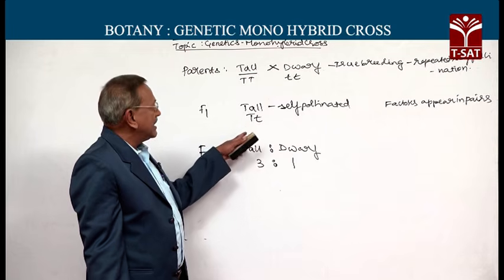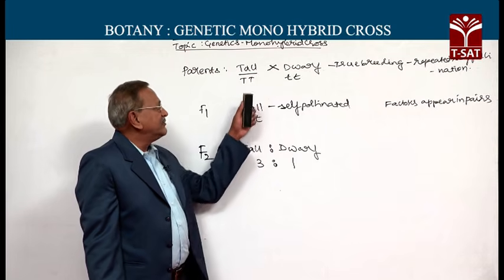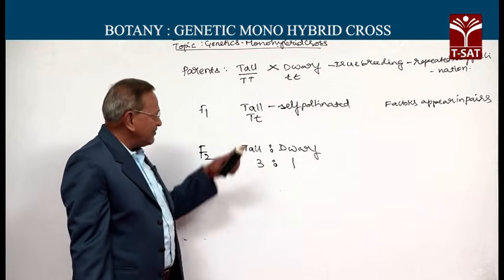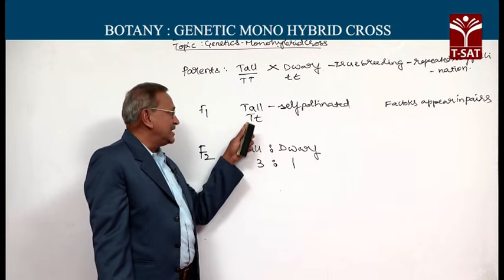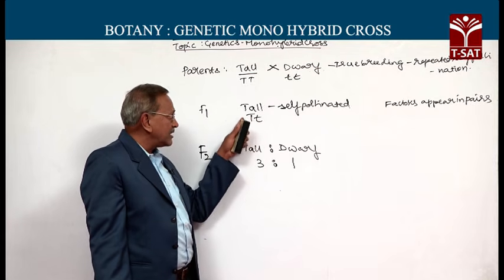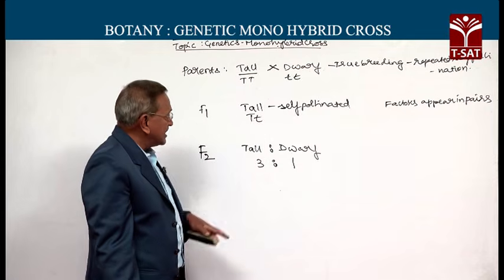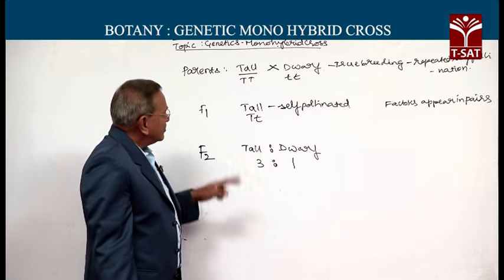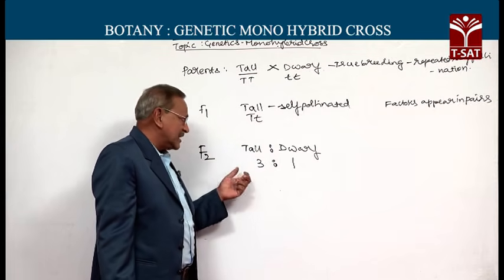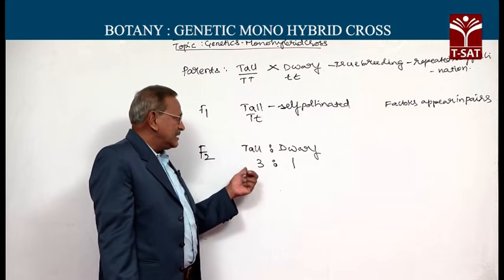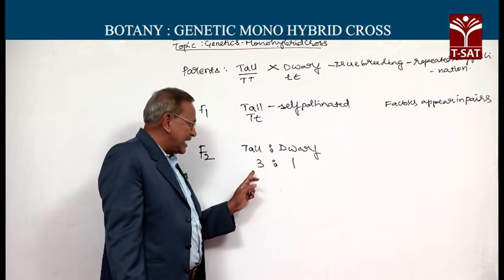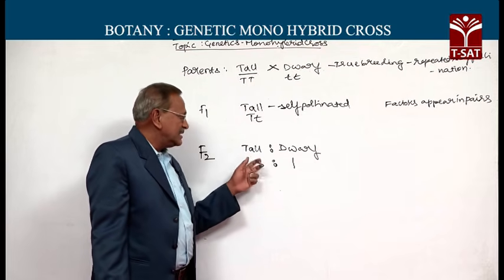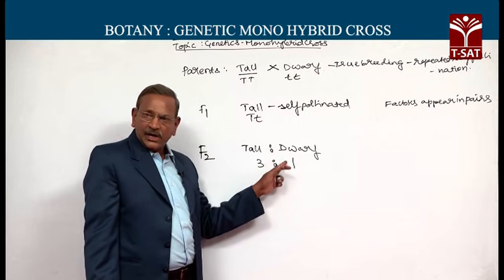So, F1 plants are hybrids because they contain the factors for both tallness and dwarfness. On selfing, 50% of the gametes produced by the hybrid contained the capital T factor, the tallness factor, whereas the remaining 50% of gametes contained the factor for dwarfness. Because of their random combination, both tall and dwarf plants will be there in the F2 progeny, and the proportion of tall to dwarf is 3:1.